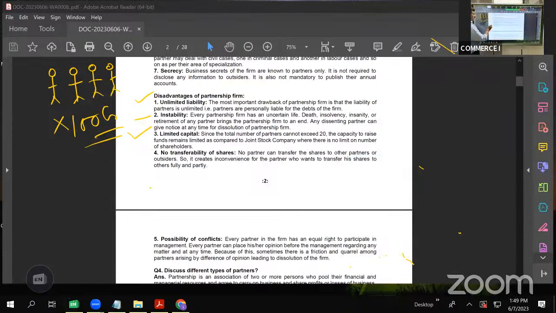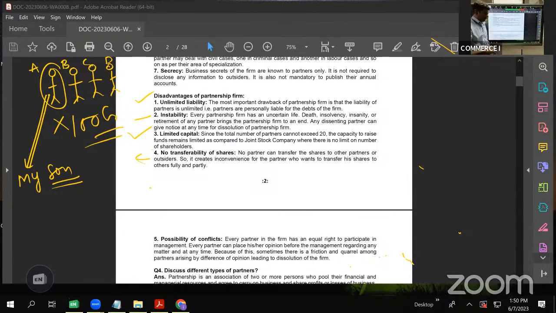Next is no transferability of share. Now, what does this mean? No transferability of share. Say, I gave this example. Let us say this is partner A, partner B, partner C, partner D. Suppose A is saying, I want to move away from the firm and my son will take my place. This is not possible. Mr. A cannot say that my shares will be taken over by my son.